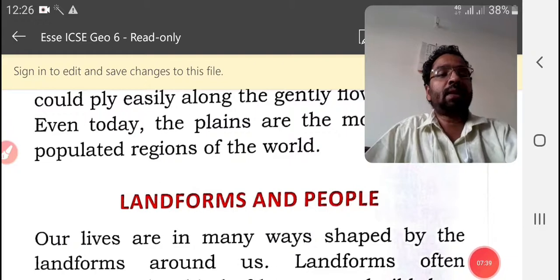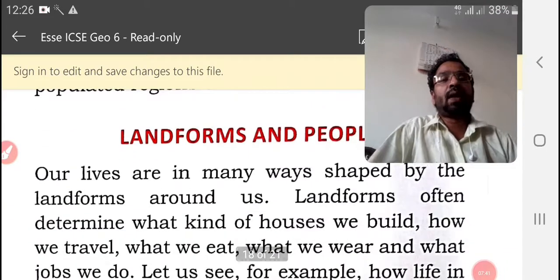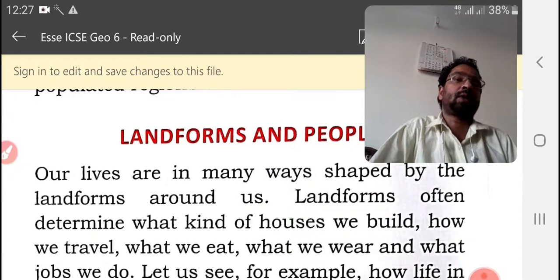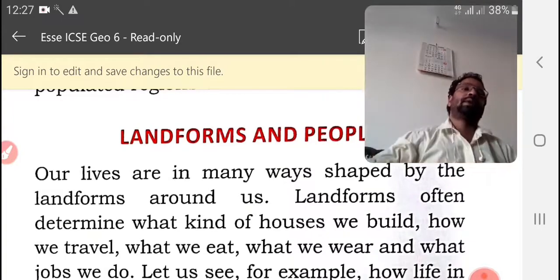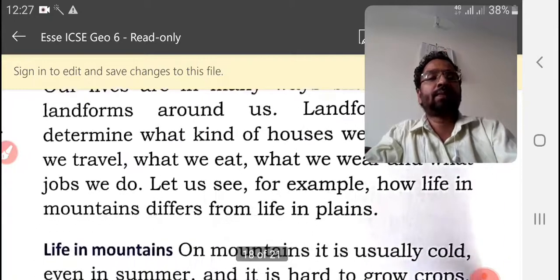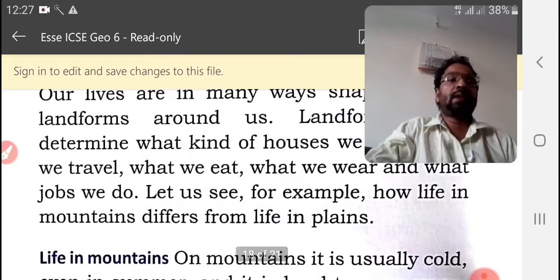Now let us see landforms and people. Our lives are shaped by the landforms around us. Landforms always determine what kind of houses we build. According to the land, we make the shape of the houses too. And our food also depends on the landform.